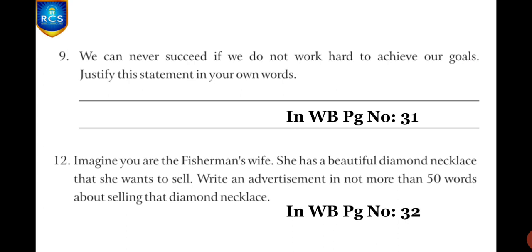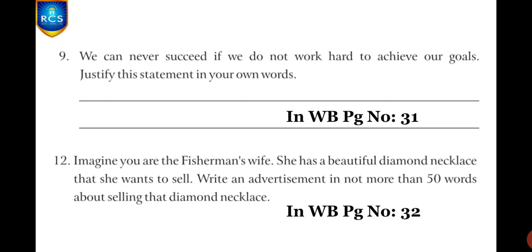You have to justify this with your example. It may be a real life example, or it may be in the form of a story. However it may be, you can write here. You have to justify that without hard work you cannot achieve our goals. Clear? Yes.